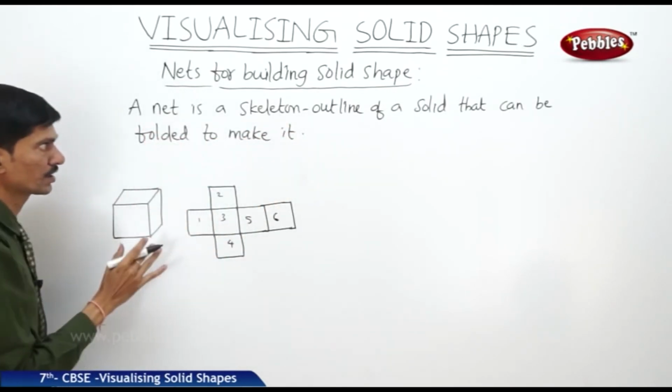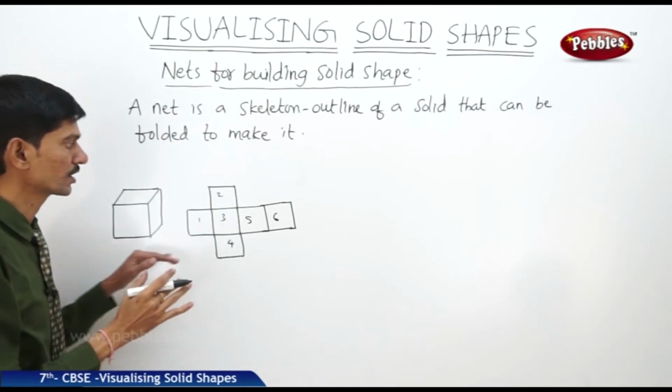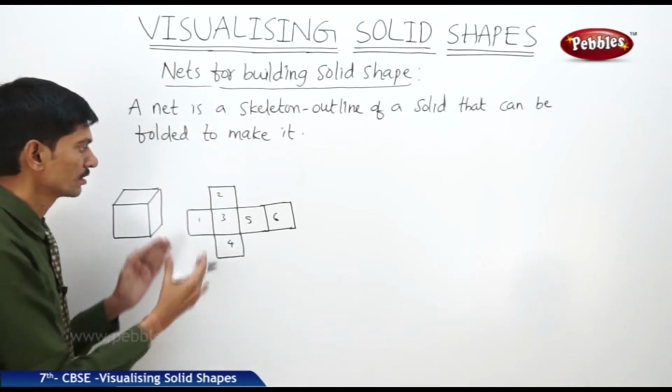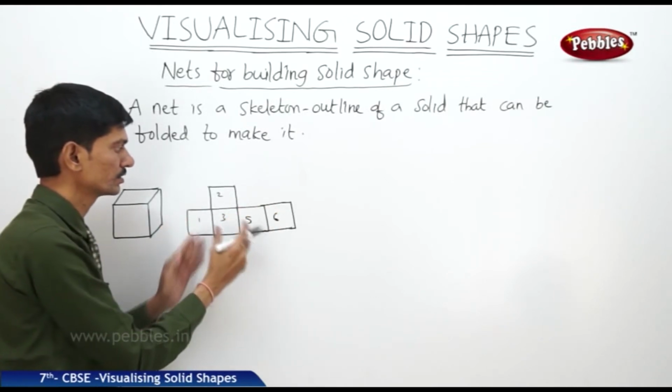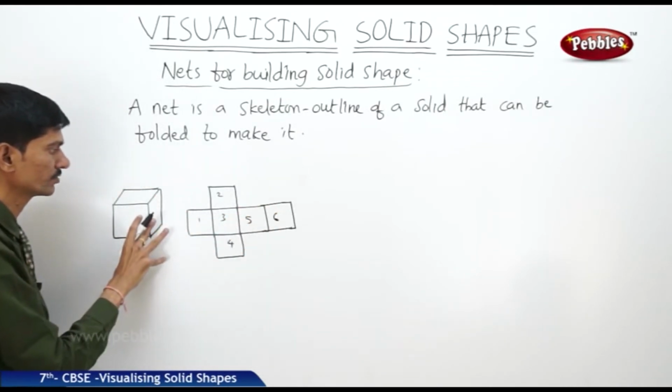So a net is a skeleton outline of a solid that can be folded to make it. Now if you again fold the net at each edge, then we will get again the shape of the solid, that is a cube.